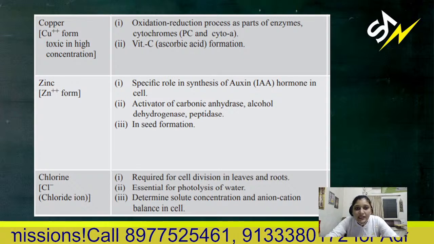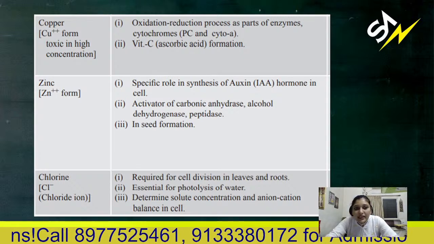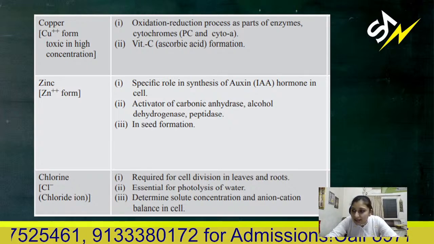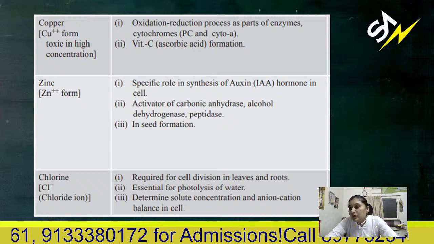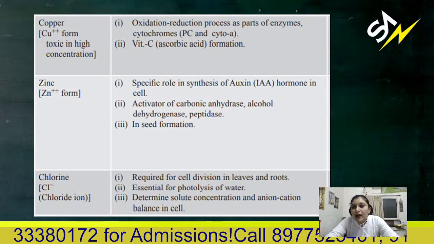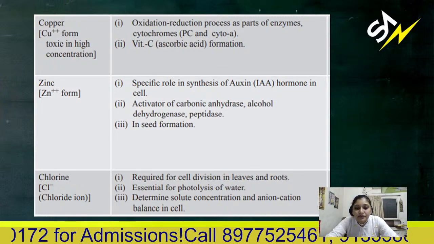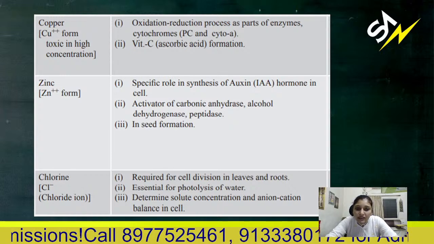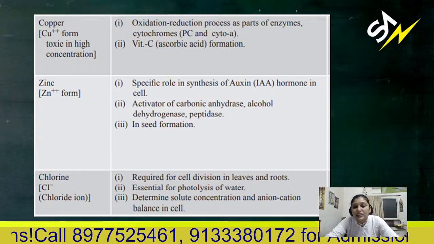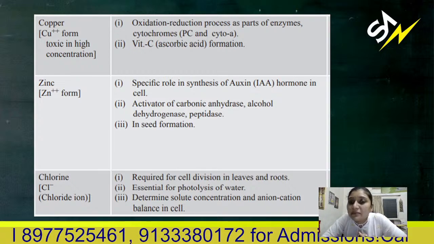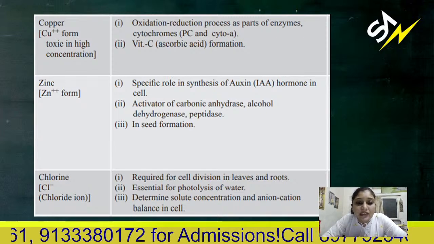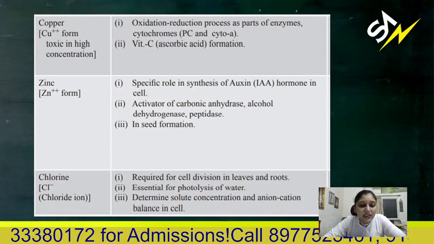Then zinc, which has a specific role in the synthesis of the auxin hormone in the cell, one of the most important plant growth regulators. It is an activator of carbonic anhydrase, alcohol dehydrogenase, and peptidase, so it can be an inducer for enzyme actions. In seed formation, zinc is required.